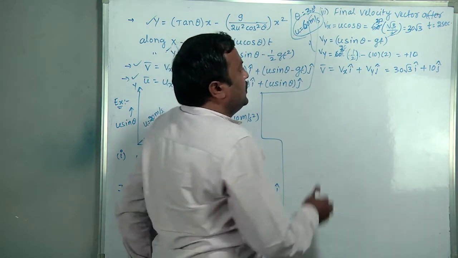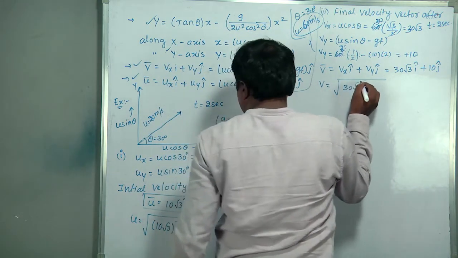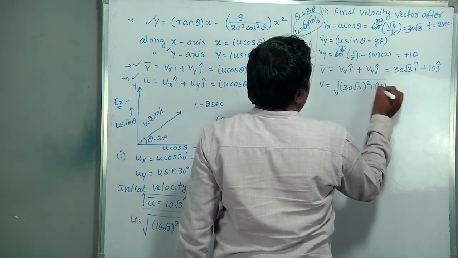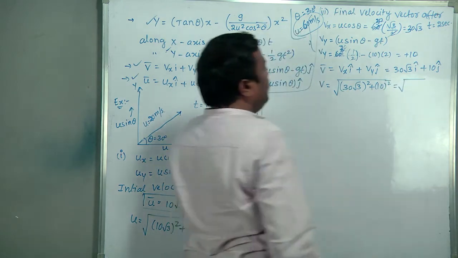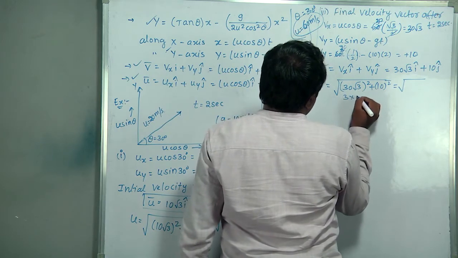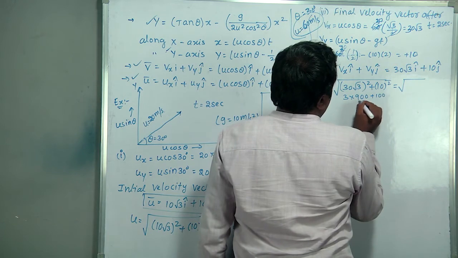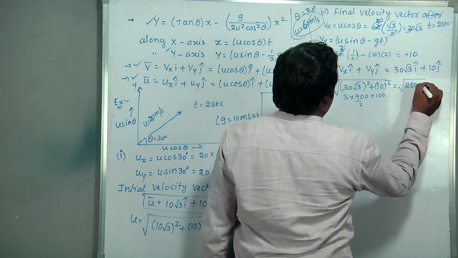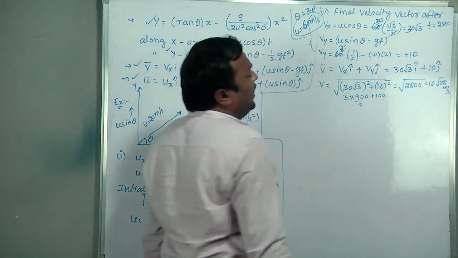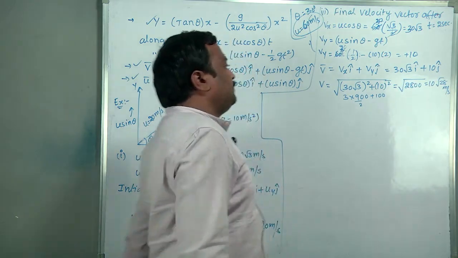So v bar in magnitude form is the square root of (30 root 3) whole square plus 10 square. That is the square root of 2700 plus 100, which is root 2800, meter per second.